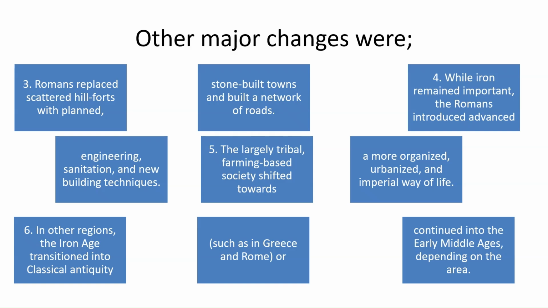Other major changes were that Romans replaced scattered hill forts with planned stone built towns and built a network of roads. While iron remained important, the Romans introduced advanced engineering, sanitation, and new building techniques. The largely tribal, farming based society shifted towards a more organized, urbanized, and imperial way of life. In other regions, the Iron Age transitioned into classical antiquity, such as in Greece and Rome, or continued into the early Middle Ages, depending on the area.